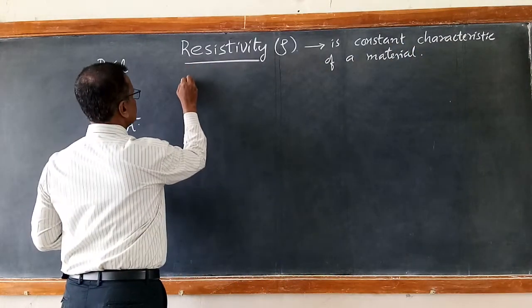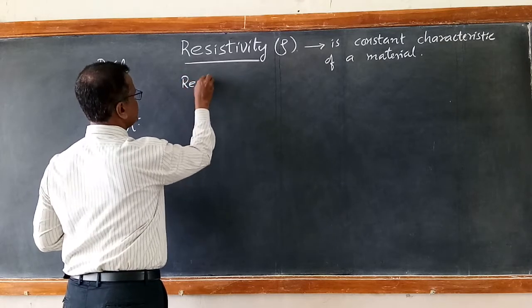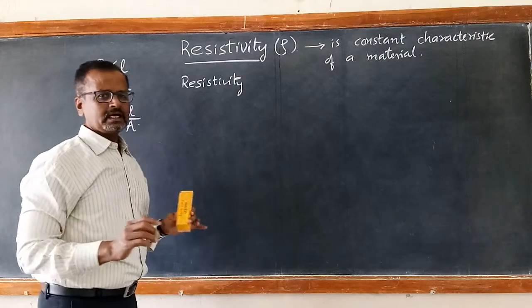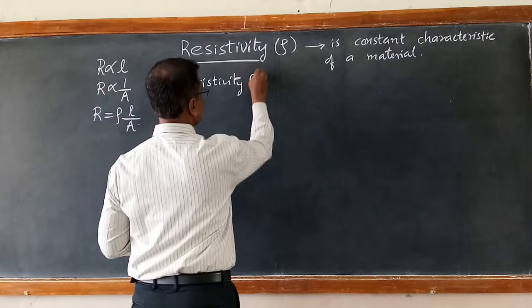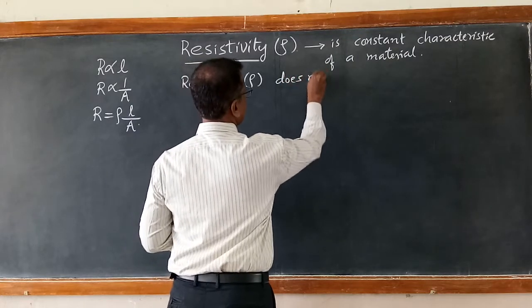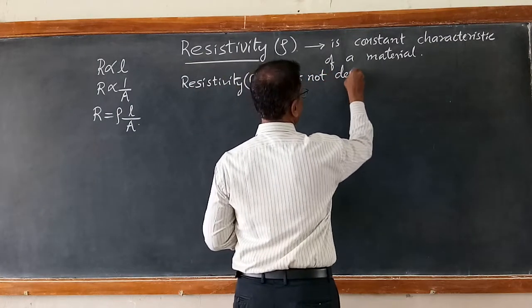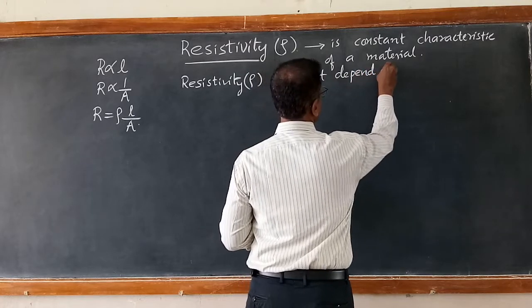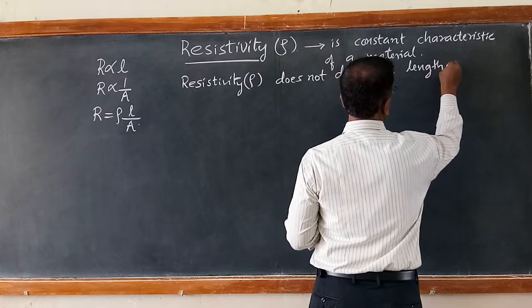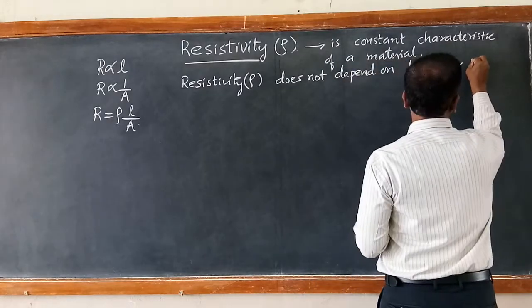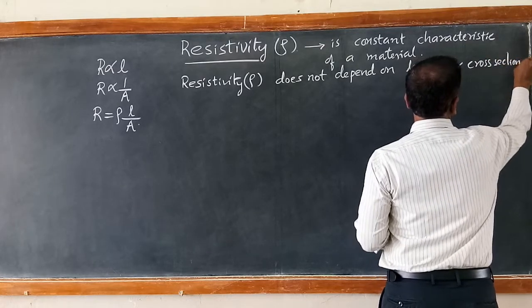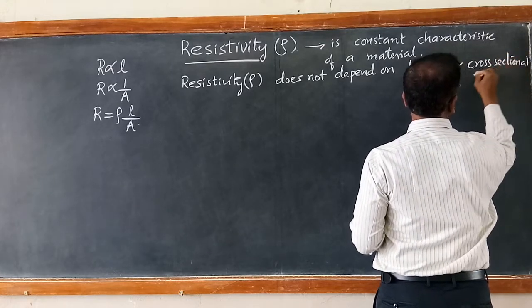Second thing, please note down, this is very important: resistivity, denoted by rho, does not depend on length or cross sectional area.